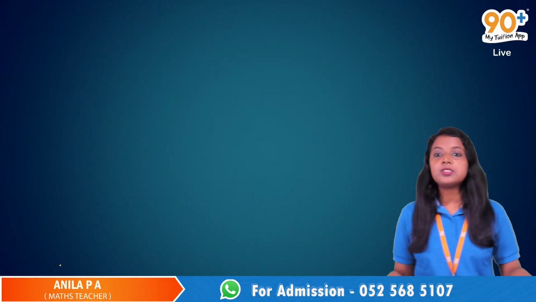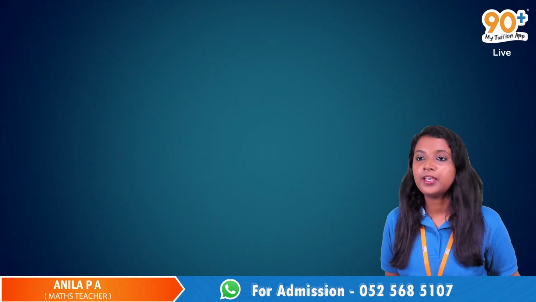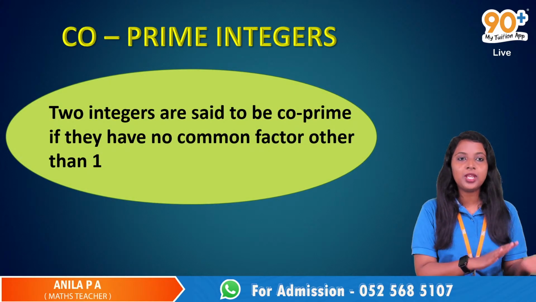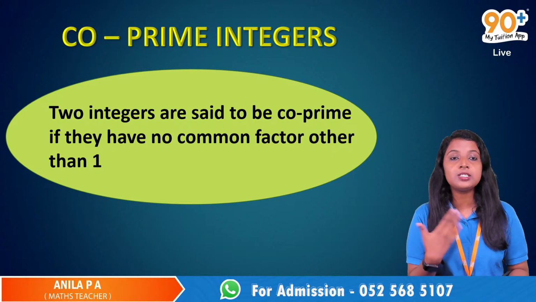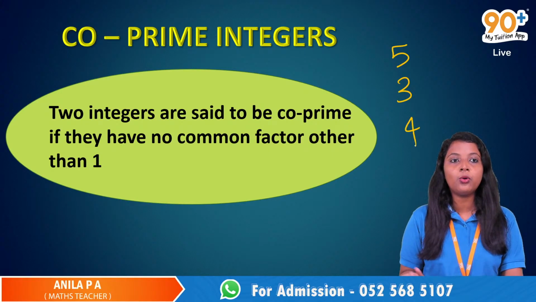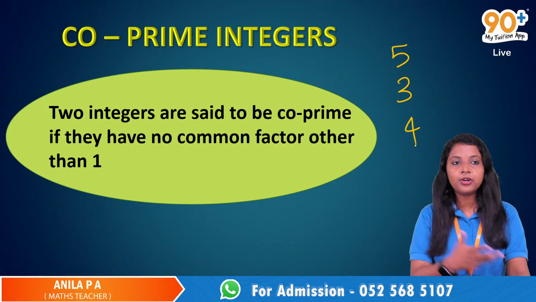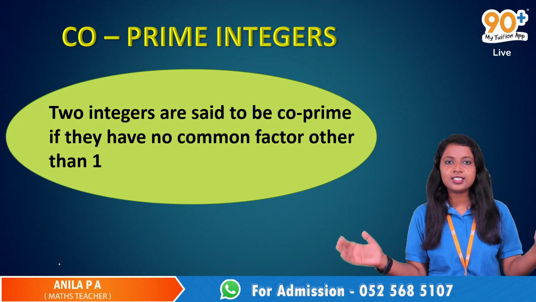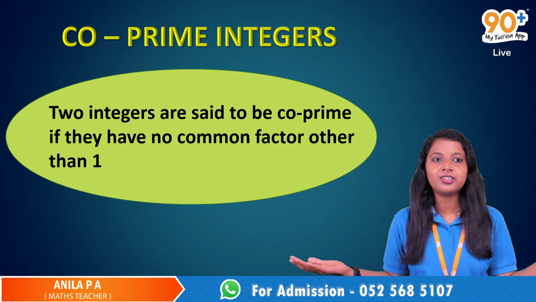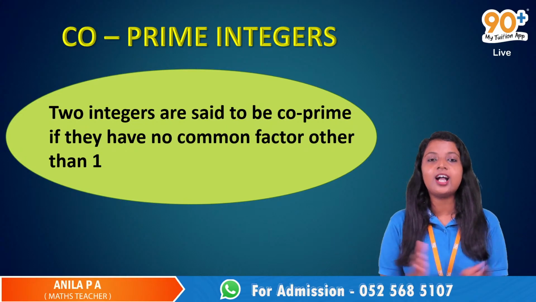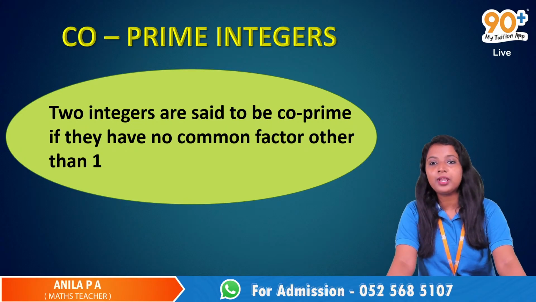So any other doubts, guys? No. Okay. And here, co-prime integers. After prime numbers, we have co-prime integers. When it was a prime number, we were just talking about a 5 or a 3 or a 4, something like that, prime or composite. But here, co-prime, coexist. You have a word like that in biology. Coexist means existing together, right? So see, here we have co-prime.